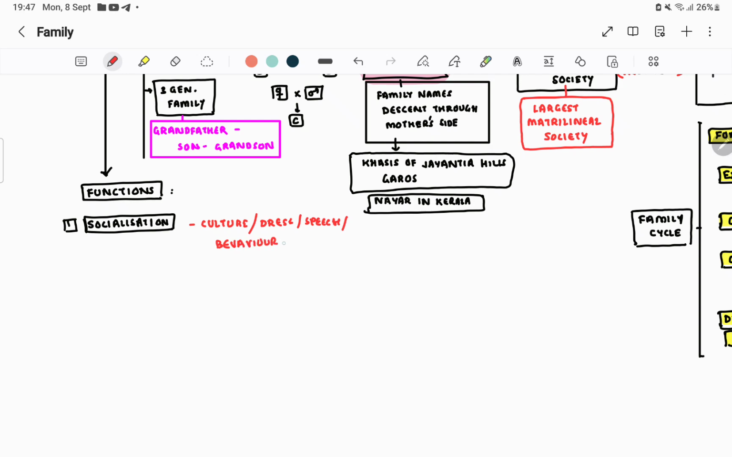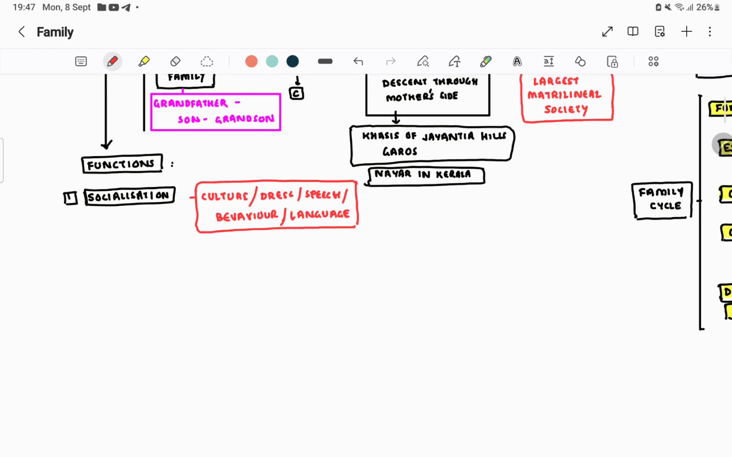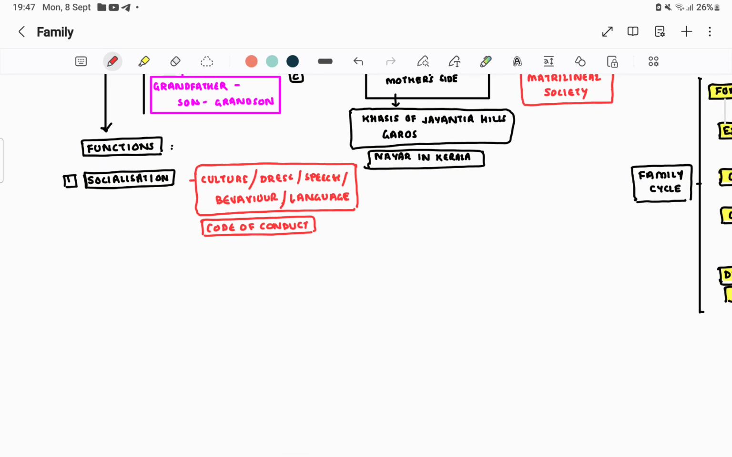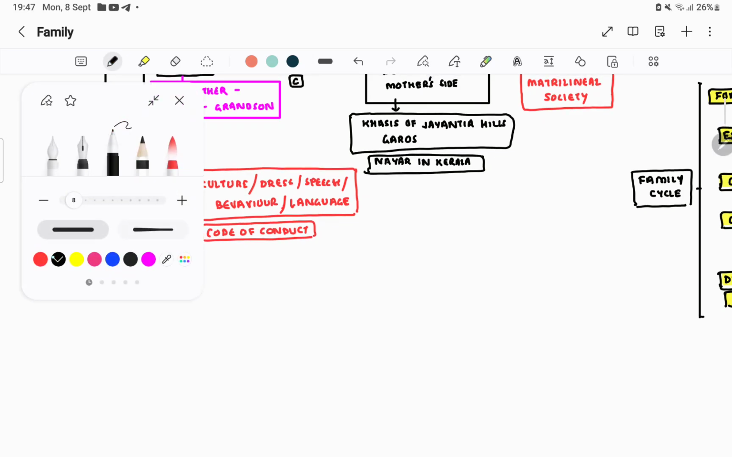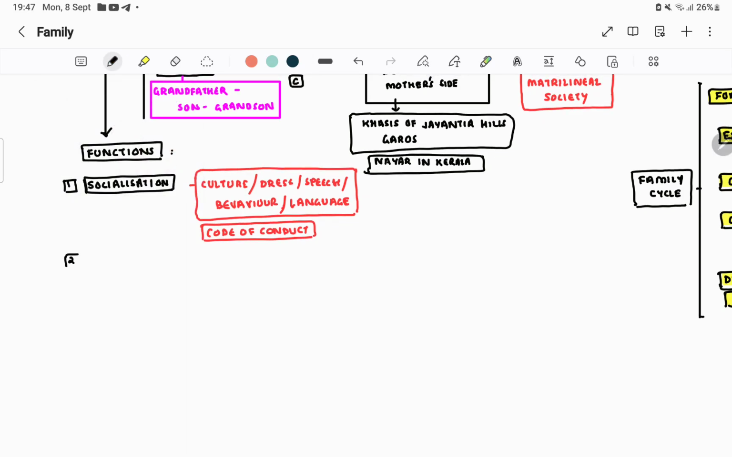Behavior, language, mother tongue, everything. You are born, but you speak the language of your family, right? You may be born elsewhere. Values of society, culture, code of conduct, these all are transmitted from your parents, and this protects the child from immoral activities. As in the family, it will be reflected in the children. So, socialization, then residence.